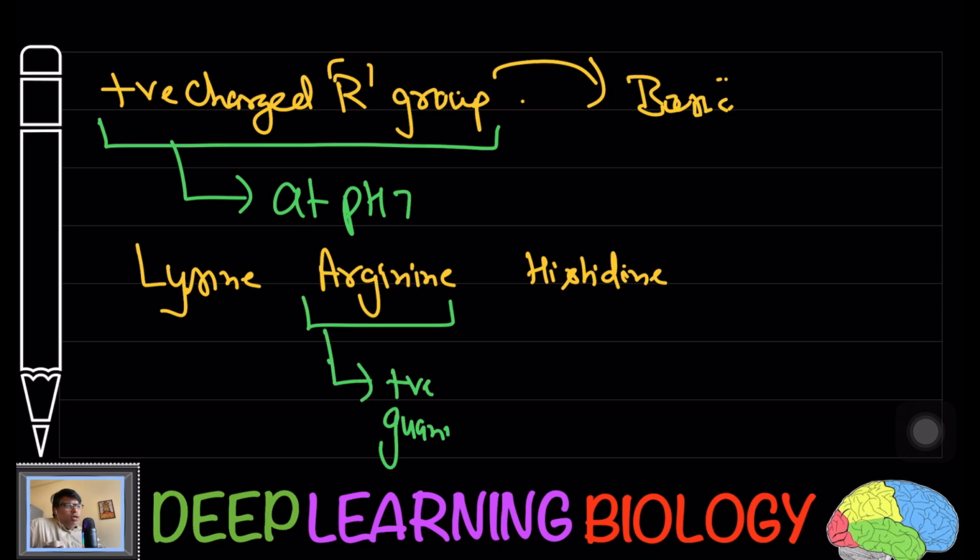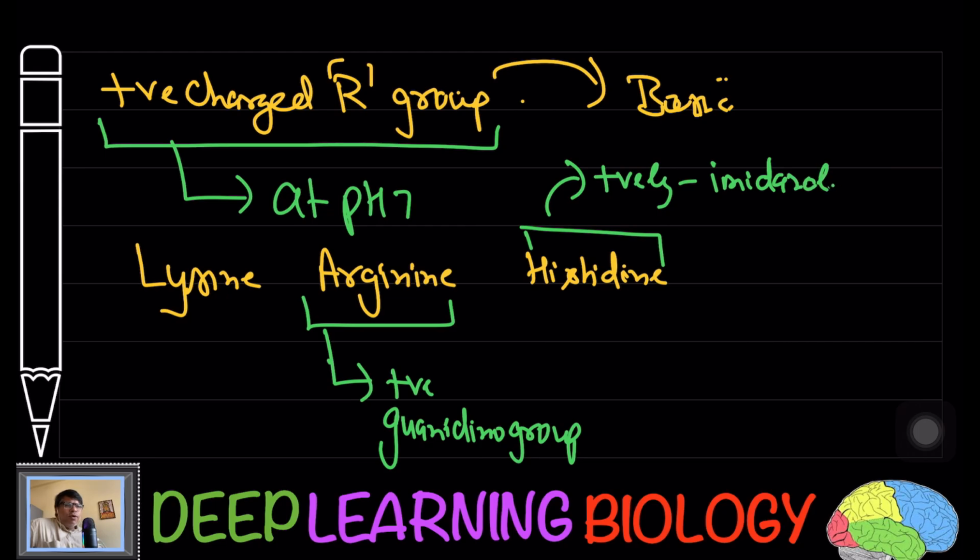Now try to see here. In the case of arginine, you are going to see positive guanidino group. In case of histidine, you are going to have positive imidazole group.